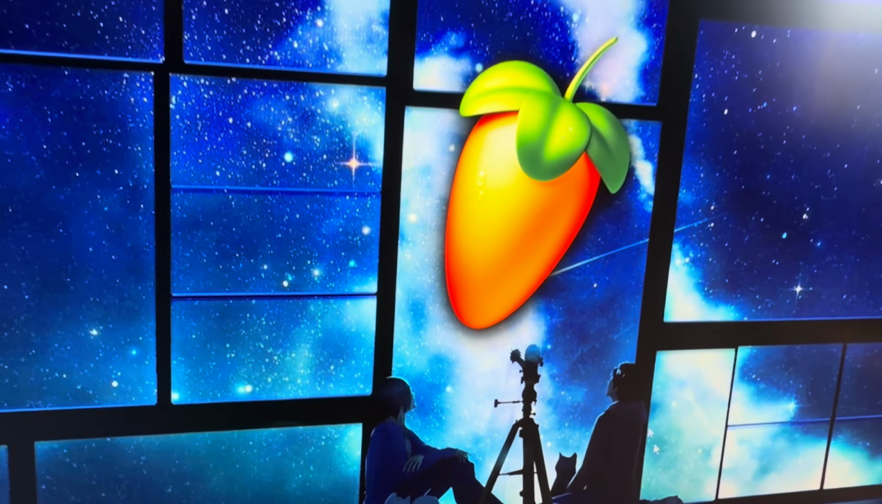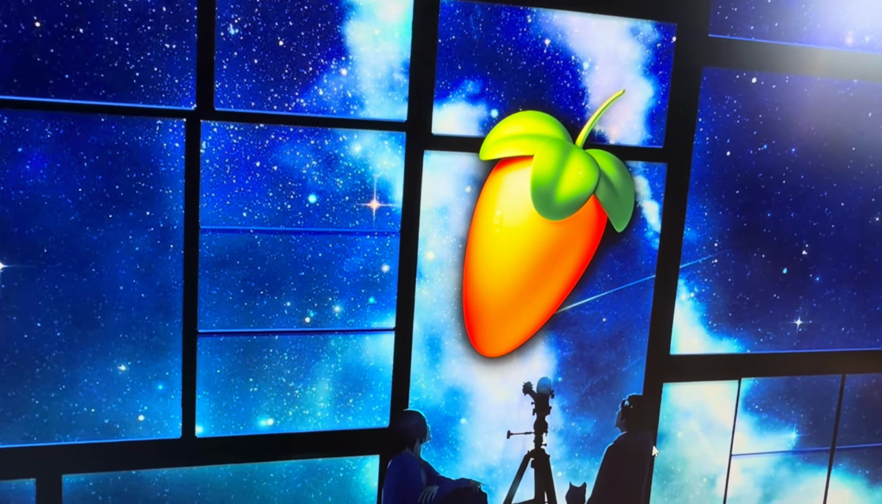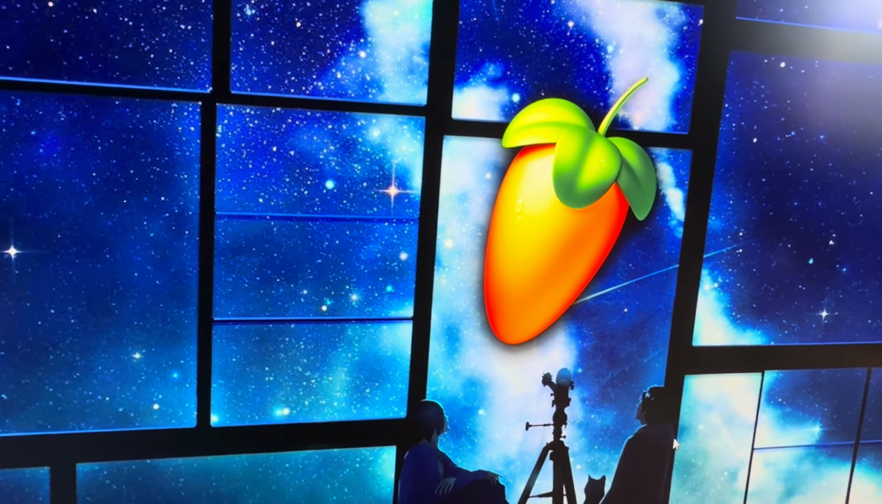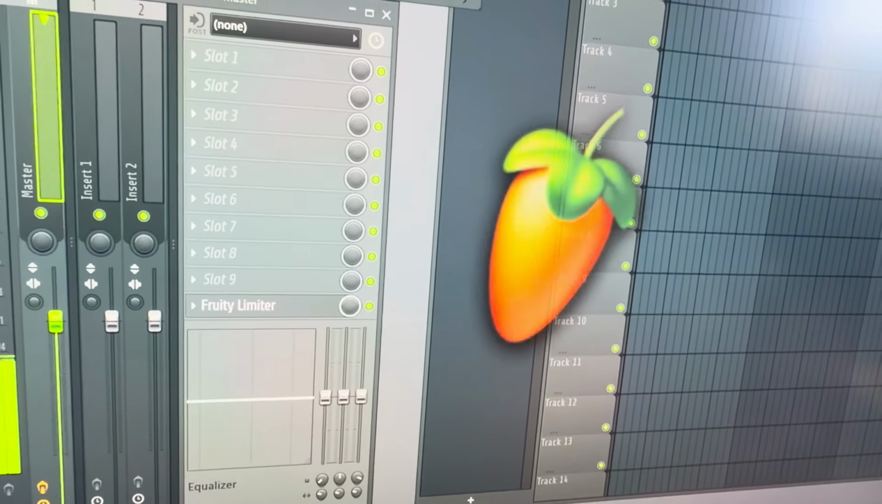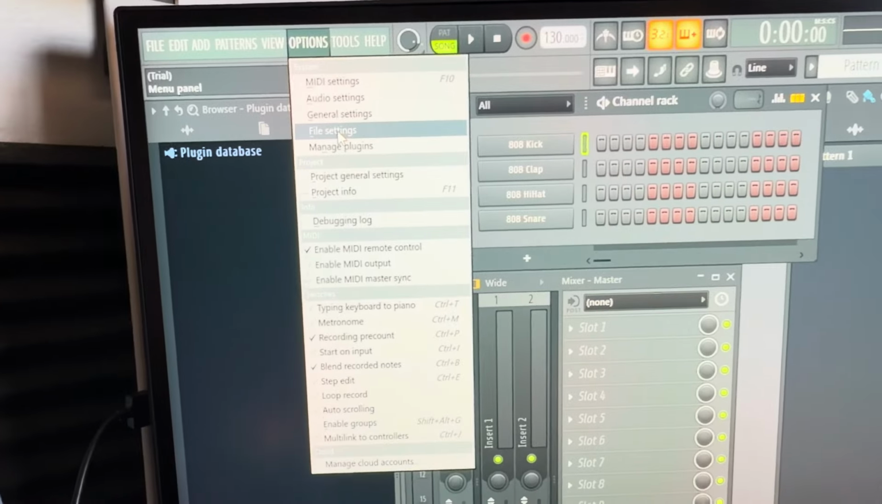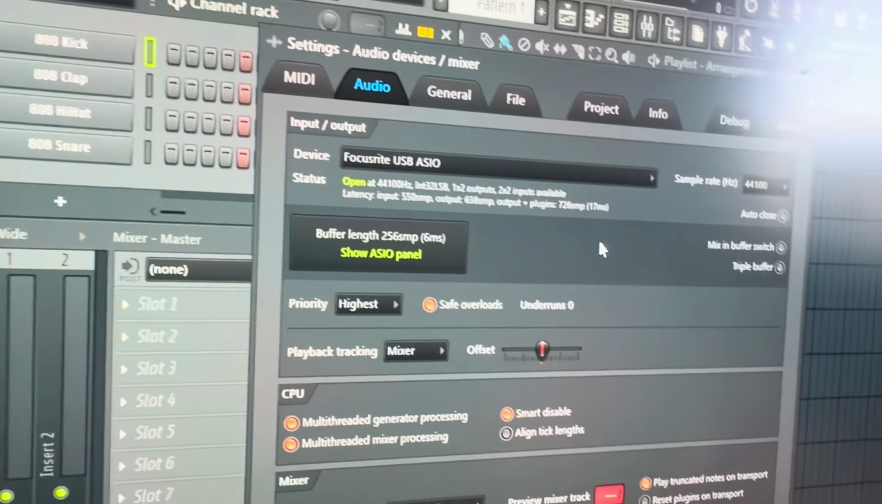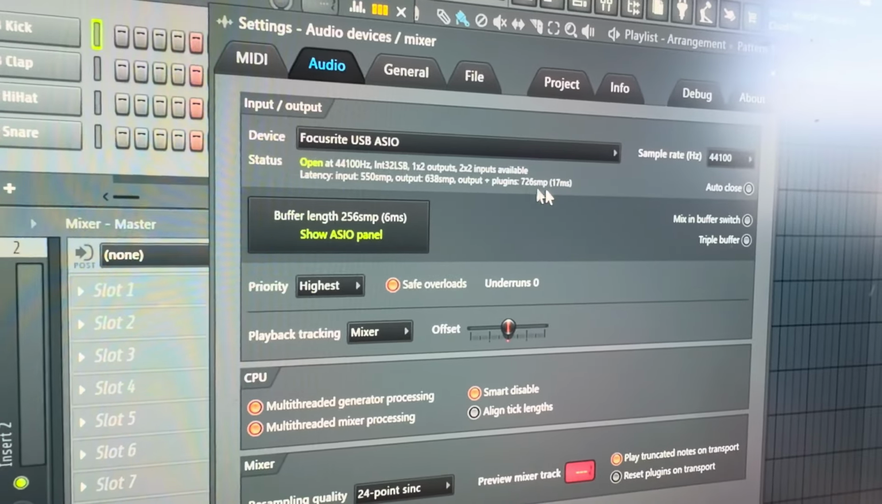But the buzzing sound, which I had a problem with, which I almost returned my Scarlett Solo 4th Gen. I almost returned it because I thought it was my computer. I thought it was an on and off thing. But basically what I did is I went to audio settings. You're going to want to do Focusrite USB ASIO.